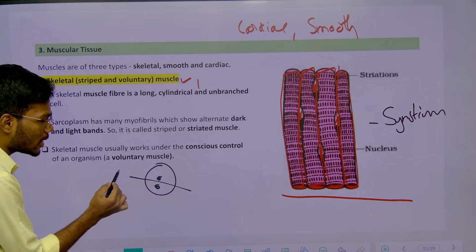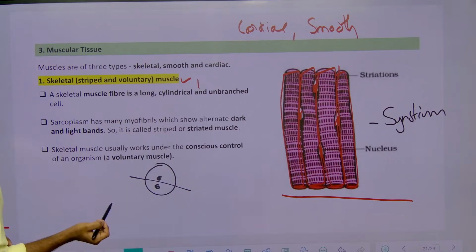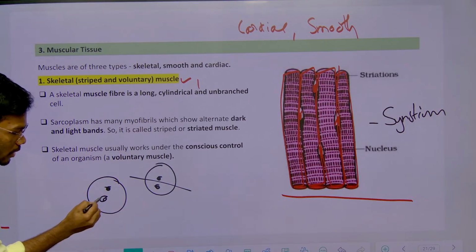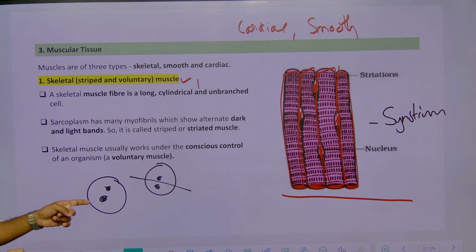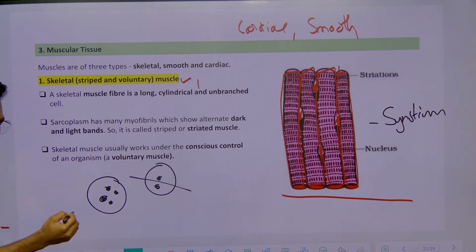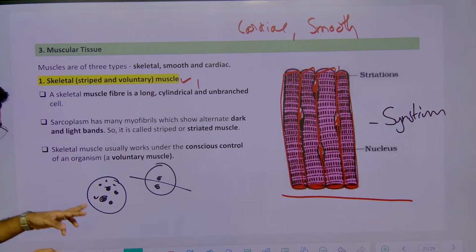So that's how one cell becomes two cells. But in this condition, this is one cell, the nucleus will divide into two, but there will be no cell division, that is, cytokinesis does not happen, but karyokinesis will happen. Next, from these two, another 4 will come, from these 4, another 8 will come. Likewise, there will be no cytokinesis, but karyokinesis will happen.